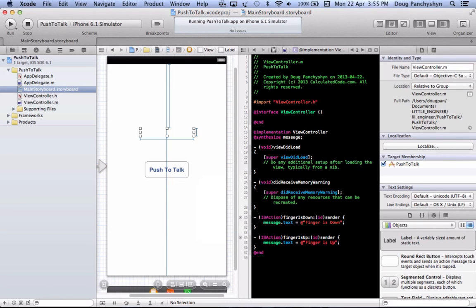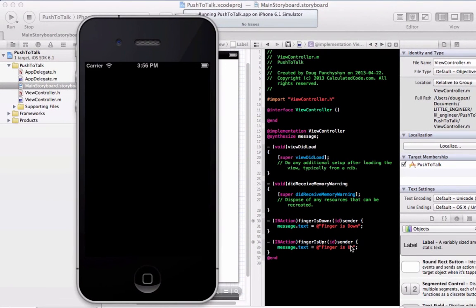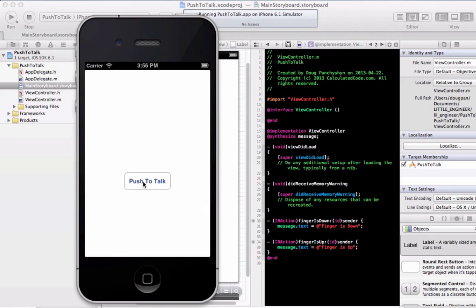Build succeeded. Push to talk. So the message above says finger is down. When you release, finger is up. Push to talk, finger is down. When you release, finger is up. And there you go.